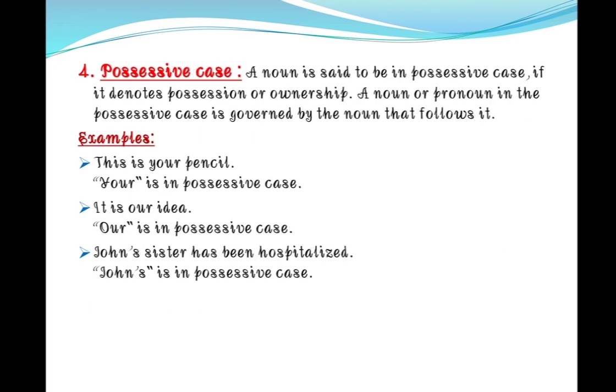Next is possessive case. A noun is said to be in possessive case if it denotes possession or ownership. A noun or pronoun in the possessive case is governed by the noun that follows it. For example, this is your pencil. Here your is showing possession or ownership. So it will be considered as possessive case. It is our idea. Our is in possessive case. John's sister has been hospitalized. Whose? John's. So it will also be considered as possessive case.